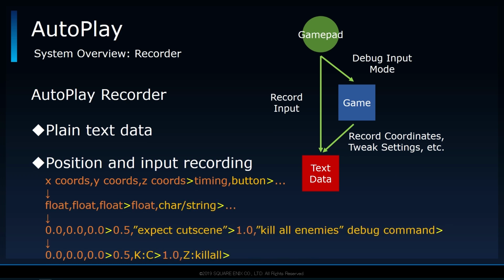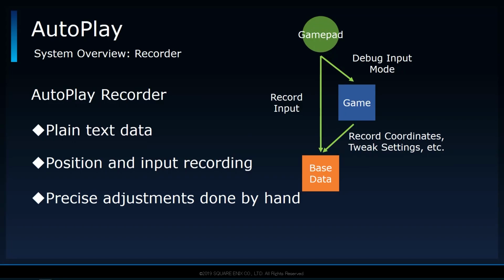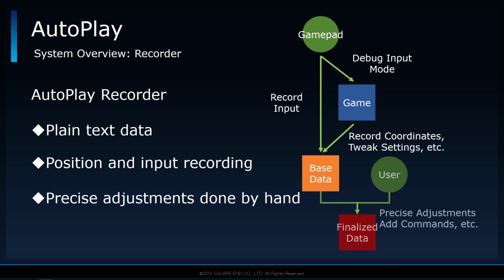Commands can do a wide variety of things, such as making the player wait a specified amount of time, or skip to the next set of coordinates on receiving a cutscene notification, and so on. The more elaborate the command, the longer they get, and aren't usually limited to a single character. The downside is that most of these commands have to be input into the text data by hand. Therefore, the typical workflow for creating the data is to first create a foundation to work with using the recorder. Then, through trial and error from running the data, perform adjustments or add commands by hand till the data is complete.